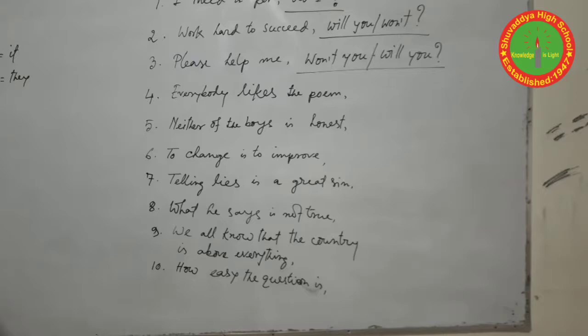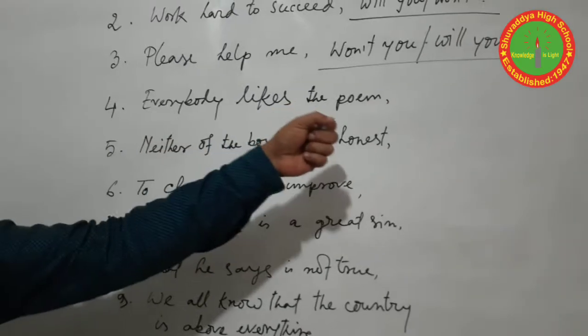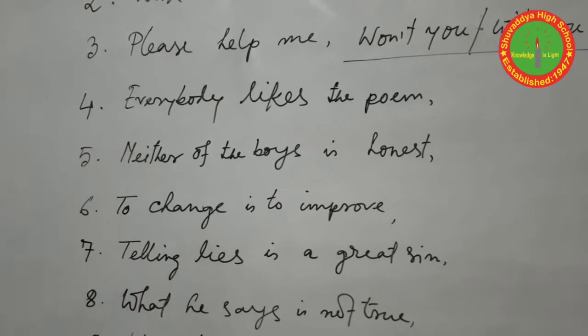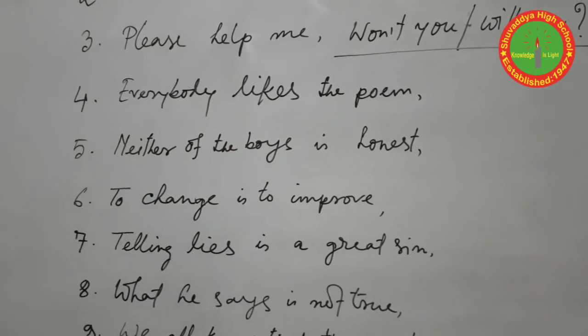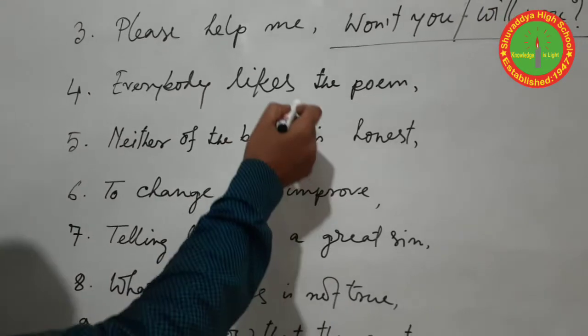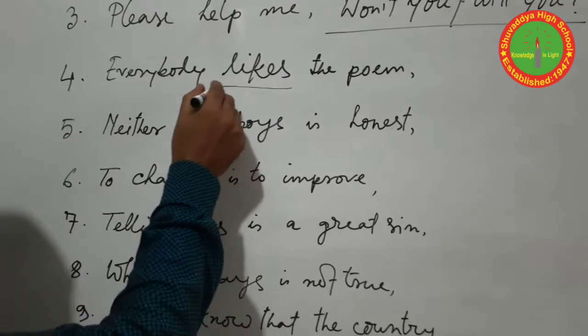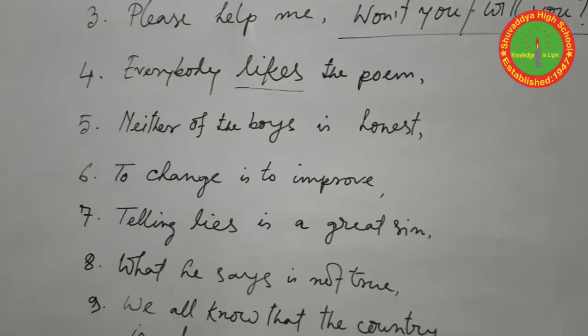Okay. And question number 4, everybody likes the poem. We check the question first. First of all, here is the main verb, or principal verb, or finite verb. So there are no auxiliaries.